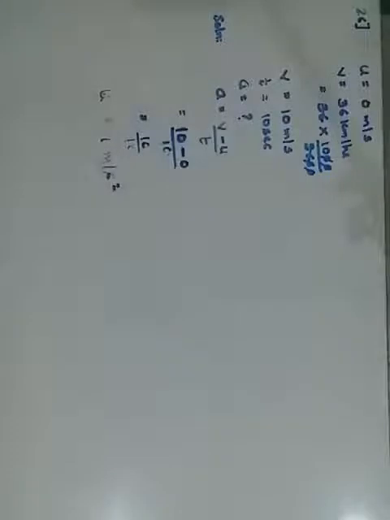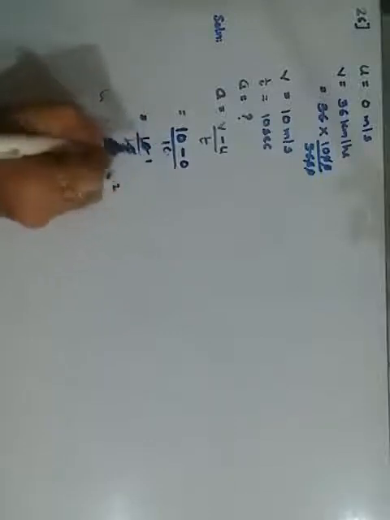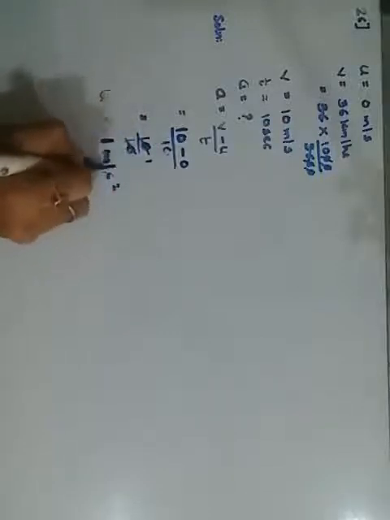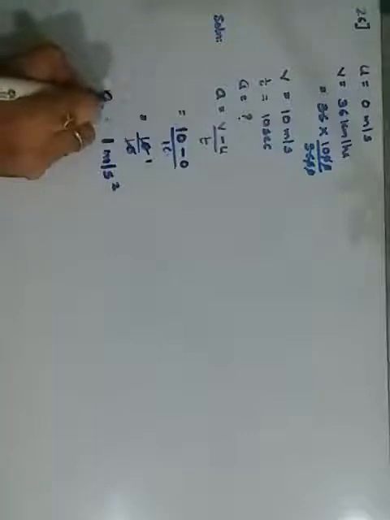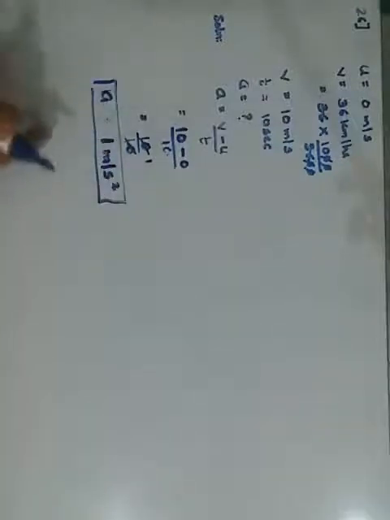10, 10 cancels. 1 meter per second square. This is your final acceleration. Therefore your final answer: the acceleration of the scooter is 1 meter per second square. Okay, simple.